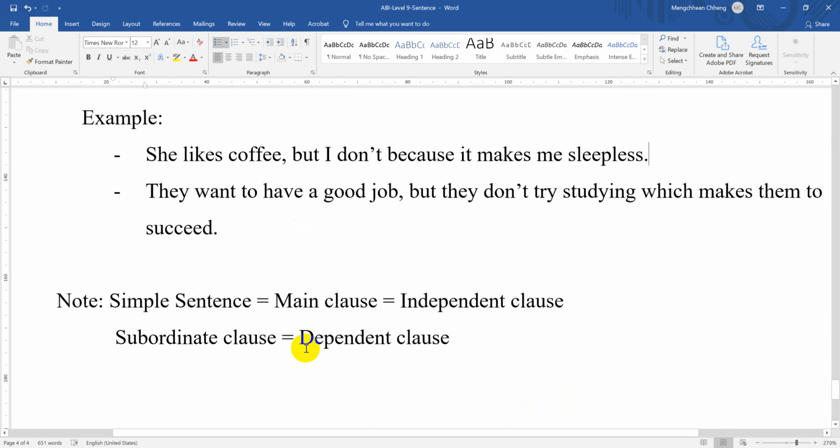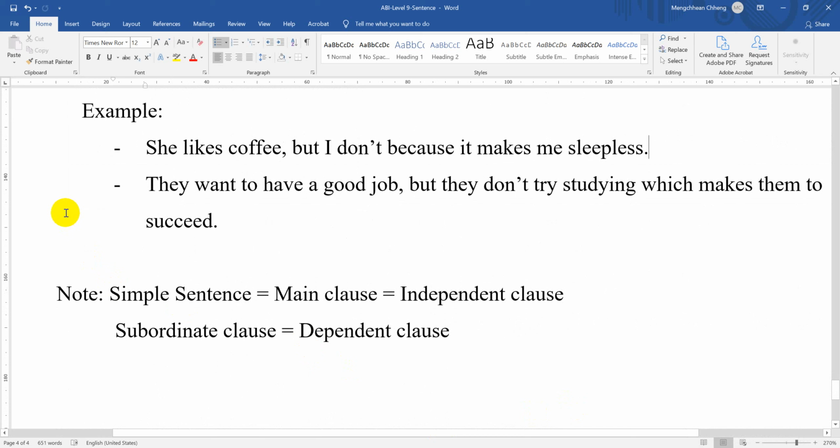The next sentence, the last sentence for us as well. They want to have a good job, but they don't try studying, which makes them fail to succeed. So they want to have a good job here is a main clause, and they don't try studying here is also a main clause.